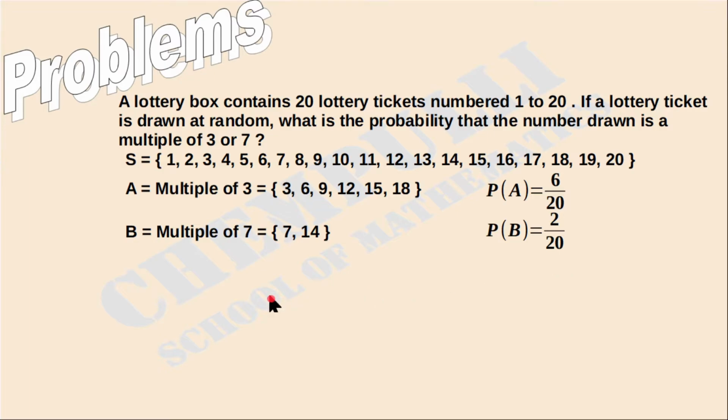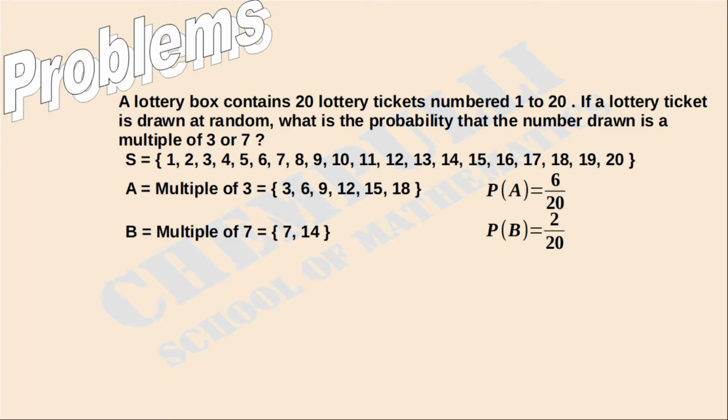Then next, we can use two methods to find this answer. The first one is the direct method, the direct way we can find the answer. The next one is the formula method.